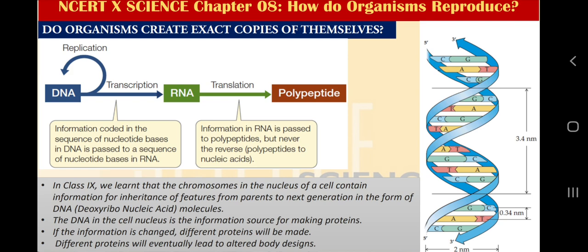All this diversity is because of proteins. In very simple terms, all diversity in living organisms is because of proteins present in their cells, and those proteins are being made because DNA is making RNA and RNA is making proteins. So this is how DNA is controlling all the activities of cells.